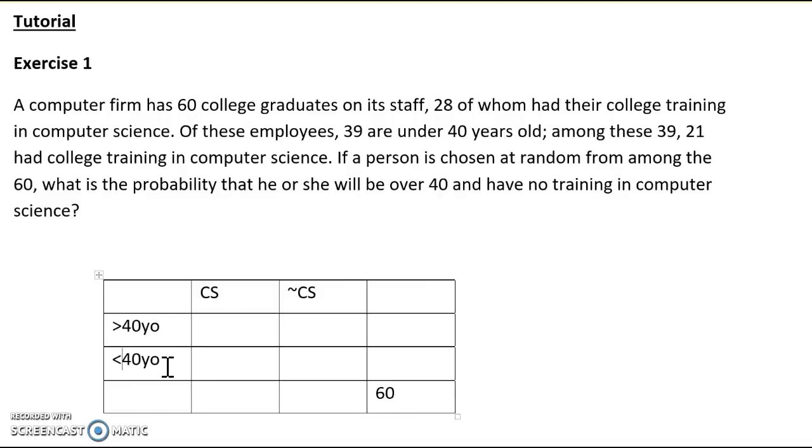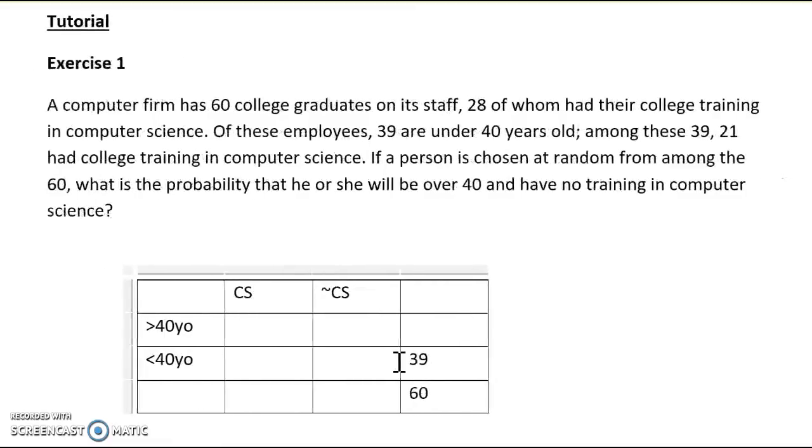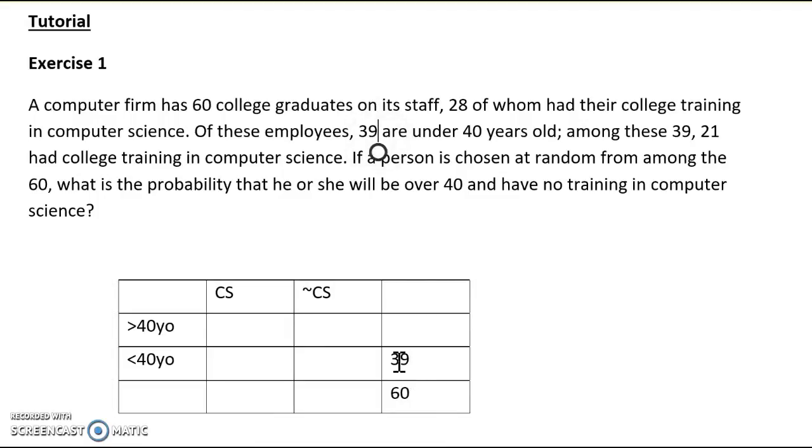Alright, so of these employees, 39 are under 40 years old. Okay, so under 40 years old, the total number is 39. So these are the total of 39, regardless they have a computer science training or not. Alright, so this is from this sentence. Okay, and then we also have this sentence, among these 39, 21 had college training. So among these 39, 21 had college training here in a computer science. So we have 21 here.